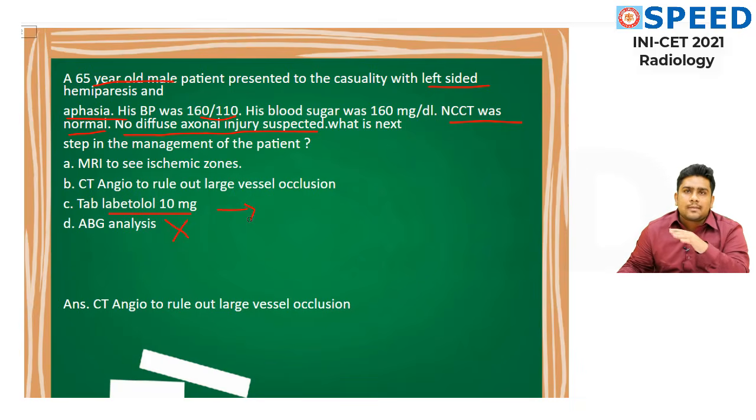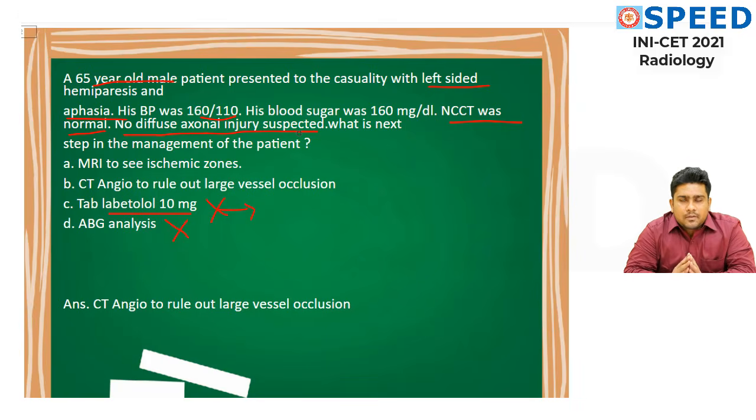According to Harrison 2021 edition, if the blood pressure is more than 185/110 mm of mercury, we are supposed to give tablet labetalol 10 milligram stat. Hence, here it is 160/110, so this is not the next step. Now we are left with two modalities, that is, radiology modalities. Here look, non-contrast CT was normal, and no diffuse axonal injury suspected.